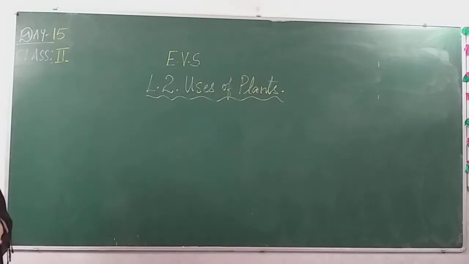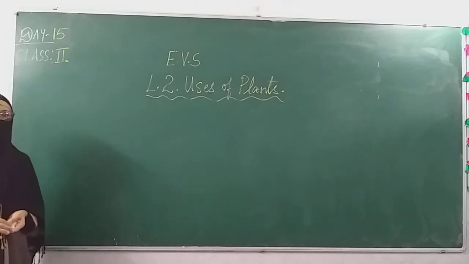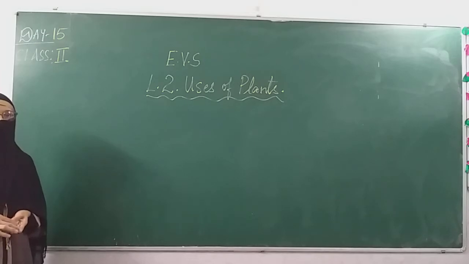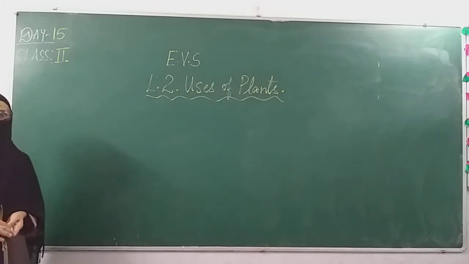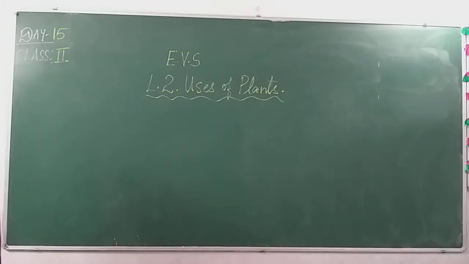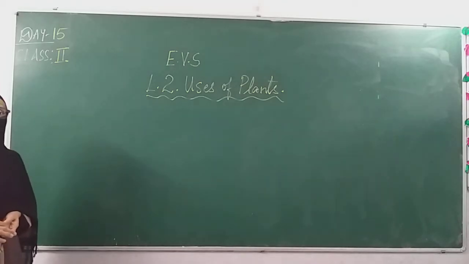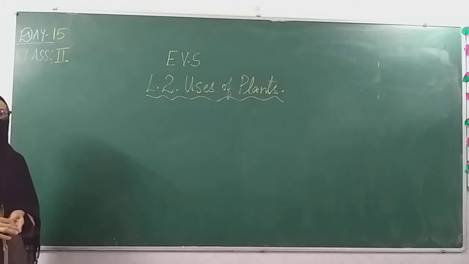Besides that, plants give us vegetables. Plants give us fruits. And we have also studied plants give us nuts. Almond, cashew, walnut, these are the nuts which plants give us. And also we have studied oil we get from plants. Sunflower oil, mustard oil, coconut oil. And also we have studied that plants give spices which we are using to add taste to our food. Spices like cardamom, pepper, cloves. These are the spices which we are using.